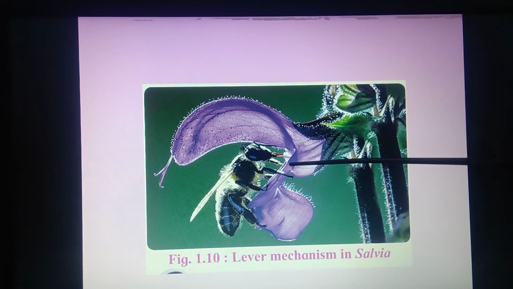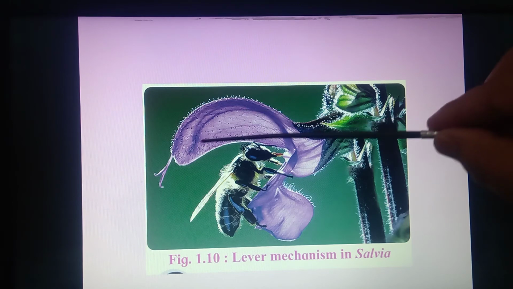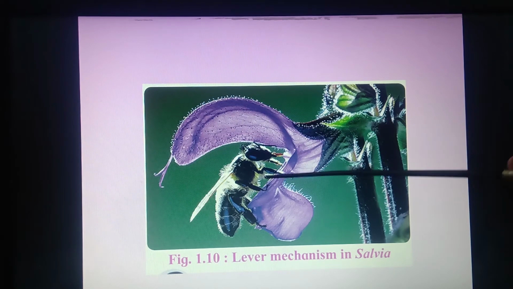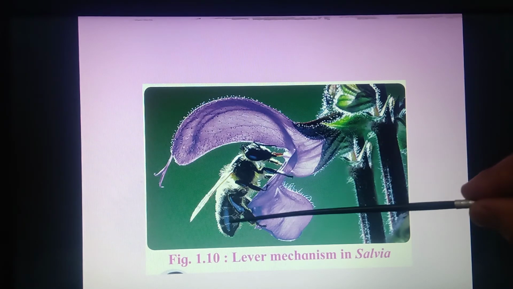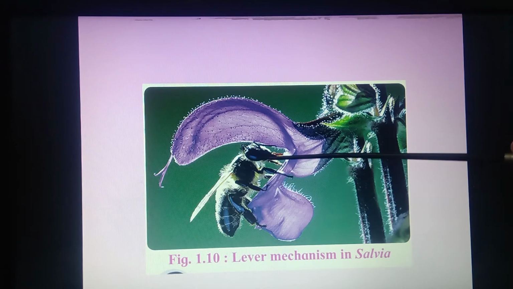Now here in this salvia flower there is an androecium. A bivaricate anther is present. This bivaricate anther shows one fertile lobe and another sterile lobe. What happens? As the insect enters the flower to collect the nectar present at the base of the flower, it has to press the sterile lobe of the anther.